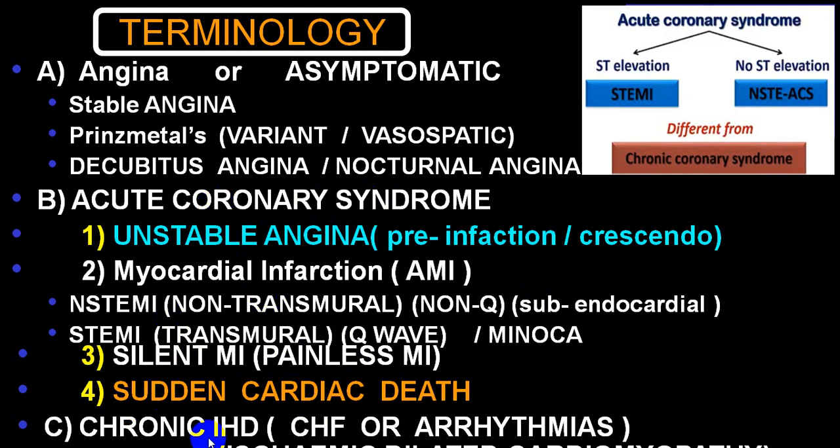As already mentioned in a previous slide, chronic ischemic heart disease can present as congestive heart failure, cardiac arrhythmia, cardiomyopathy or as sudden cardiac death.